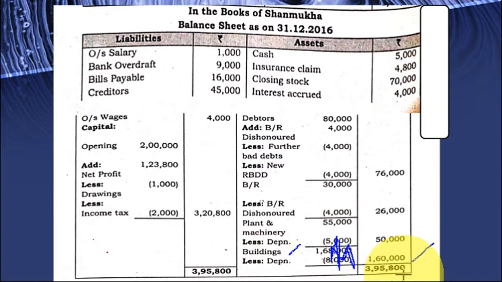Okay. Building 1,60,000. Plant and machinery 50,000, which is given directly in the trial balance. Is it clear? So we are writing the same amount. We are not deducting the depreciation, because if you write depreciation, then you'll get confused. We are writing the asset, the same value which is given in the trial balance. Depreciation we are not writing here, because it is given in the trial balance and it is appearing only once, that is in the profit and loss account. Clear? Okay. So total of both the sides 3,95,800.